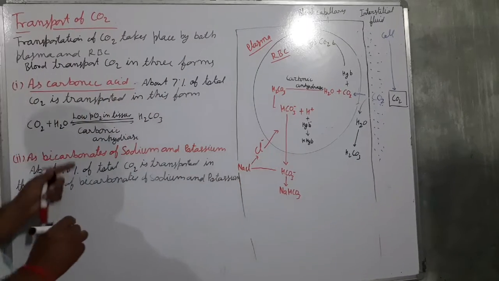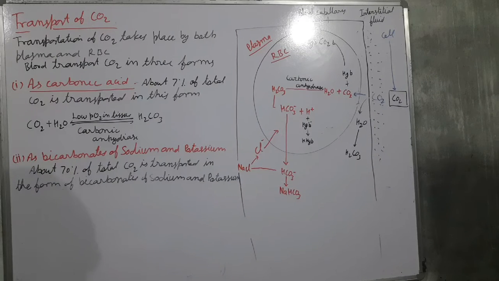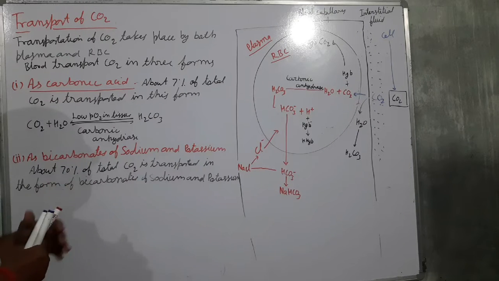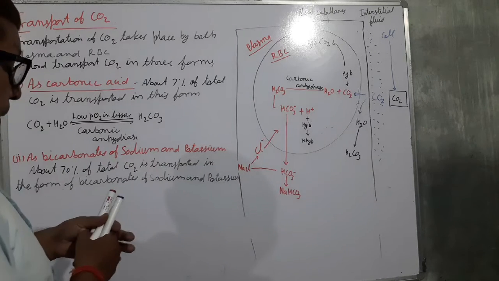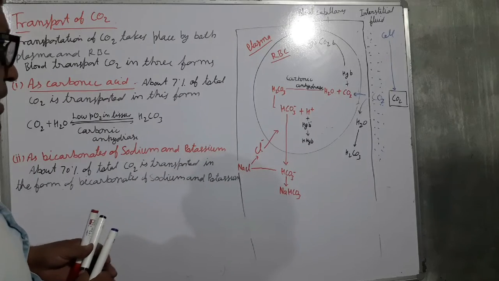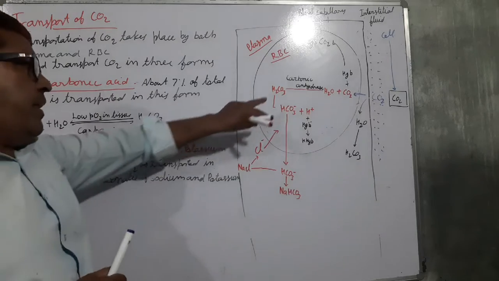Most of the carbon dioxide is transported in this form. Most of the carbonic acid forms inside the RBC.